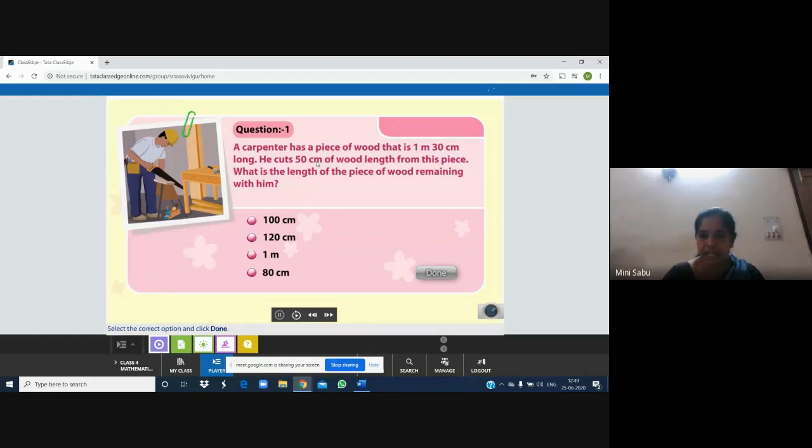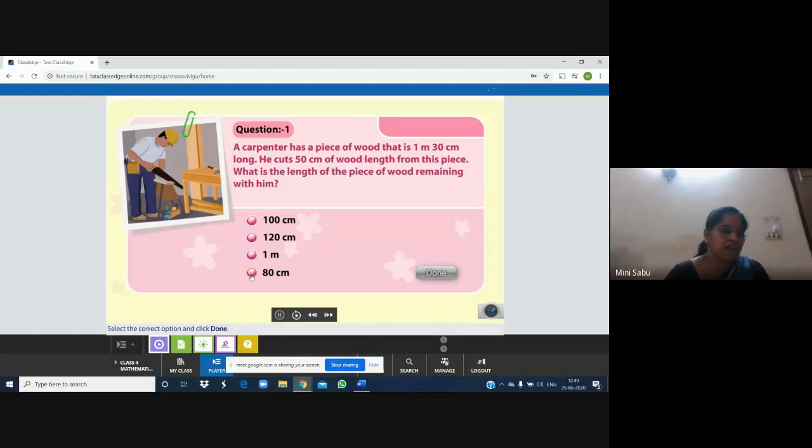It is just like the ribbon question. Okay. Then what do you have to do? We have to subtract 50 centimeter from 130 centimeter. 130 minus 50. How much will it make? Will it make 100? Definitely no. How much? 120? No. 1 meter? How is it possible? So what will be the correct answer?